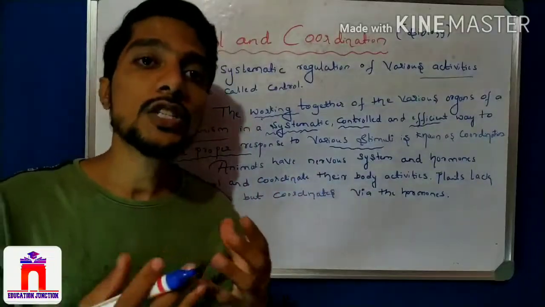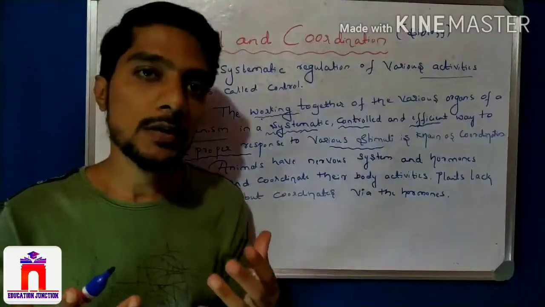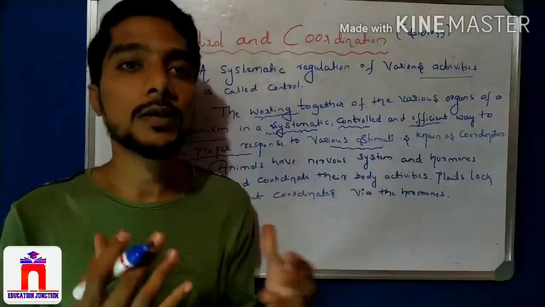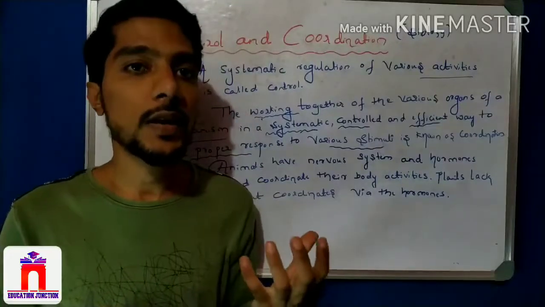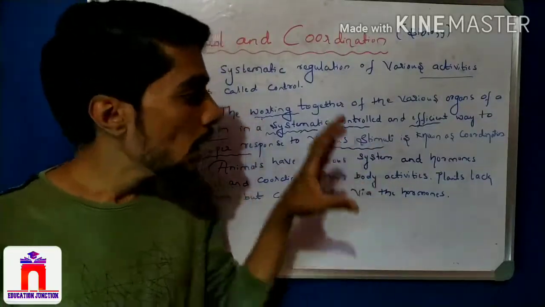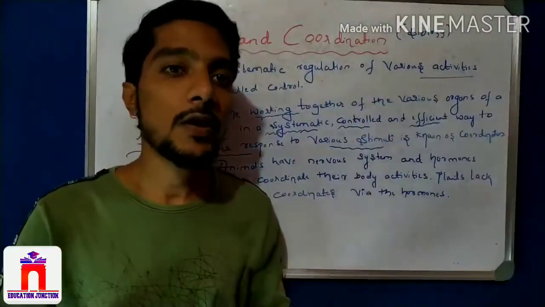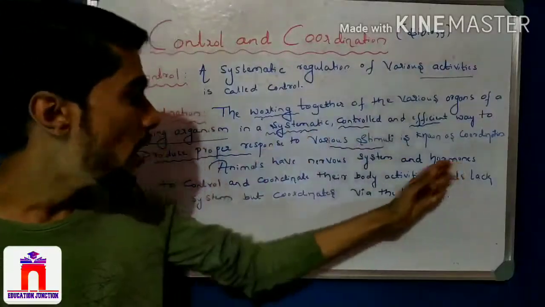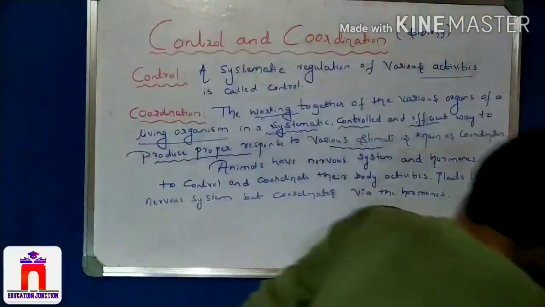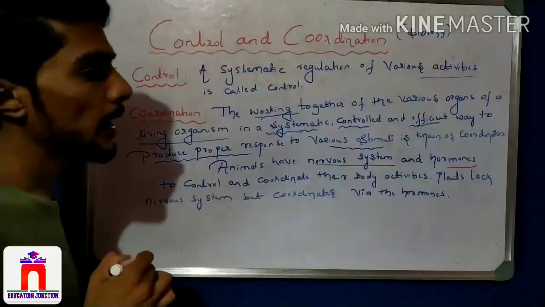So how is this coordination done by our body? This is very important for animals and for living organisms: control and coordination is very important for the survival of their life. They are as important as food. So how is it controlled, what type of system is present in living organisms? Animals have a nervous system and a hormone control system. Two points here: one is hormones and one is the nervous system.